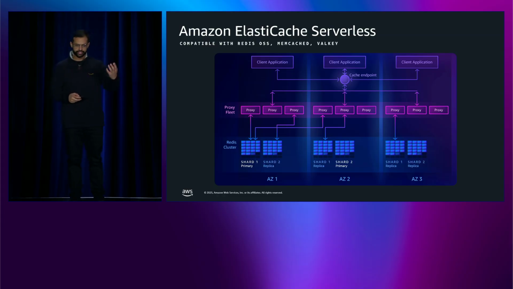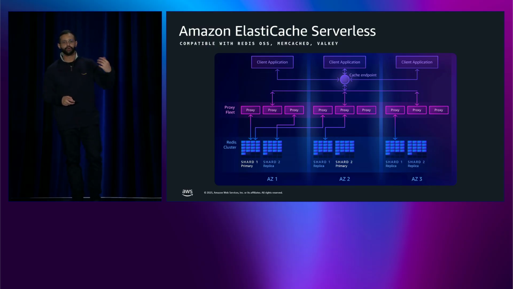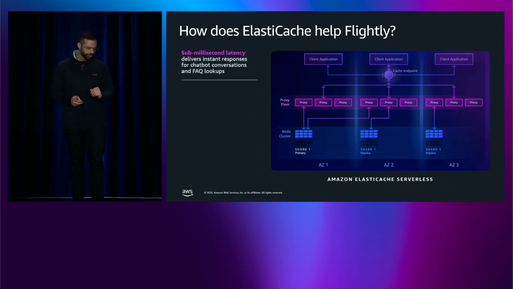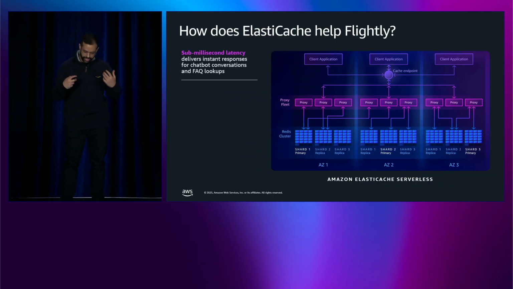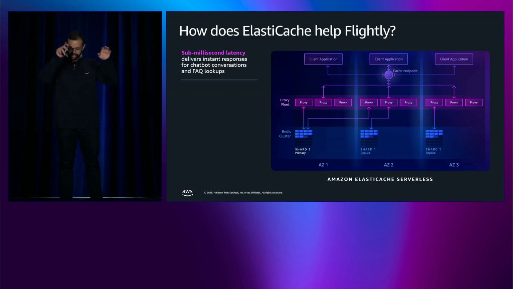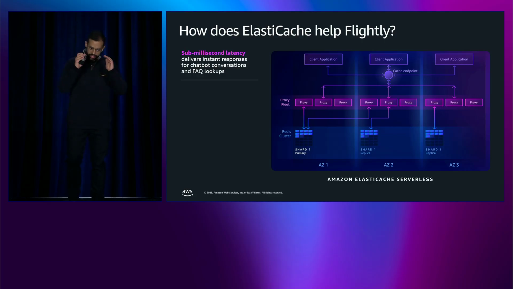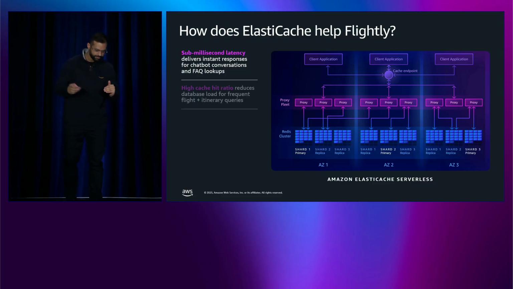Of course, you throw in the serverless benefits. Scaling is automatic. Now, this is the speed layer that eliminates Flightly's bottleneck. Let's see how it transforms the architecture. So ElastiCache's shared cluster architecture serves data directly from memory, regardless of which AZ the data lives in. So it guarantees consistent microsecond P99 latencies, whether you are at 100 requests per second or 100,000 requests per second.